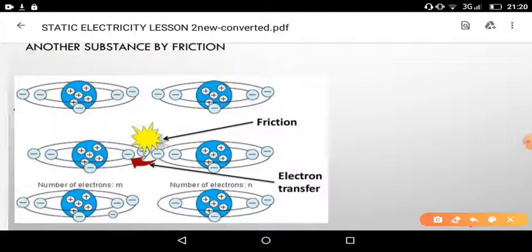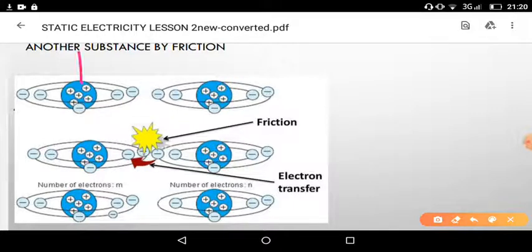Two substances are rubbed with each other and friction takes place between them. For that we have chosen two substances, 1 and 2. Initially, observe that both substances have 5 electrons around the nucleus and 5 protons.